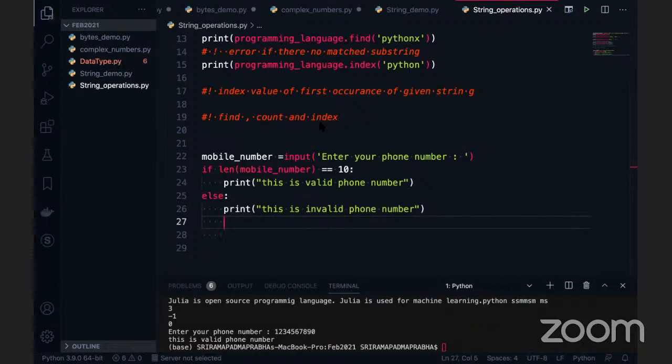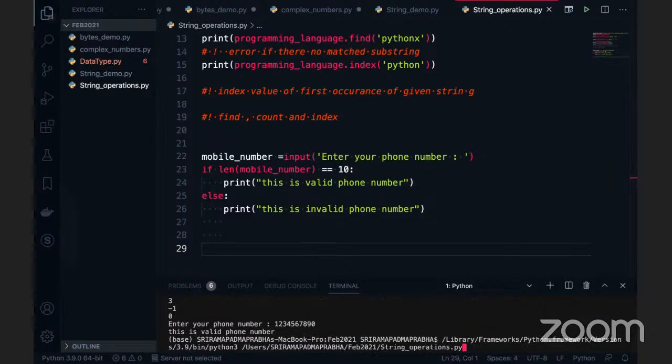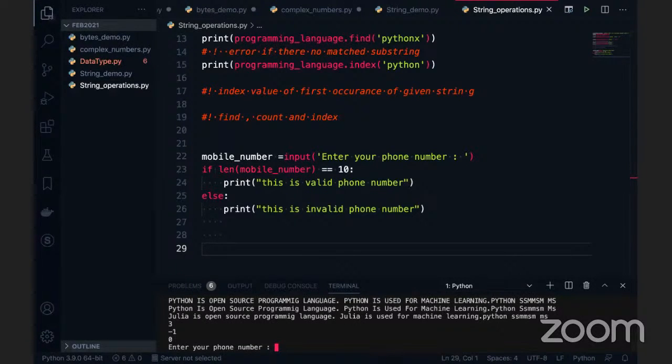Here, if I enter even a string, it will work. If I enter ABCD also, it will consider it as 10 characters. So it's not a proper validation. Good question. Yeah, there are a lot of things to be taken care of here.